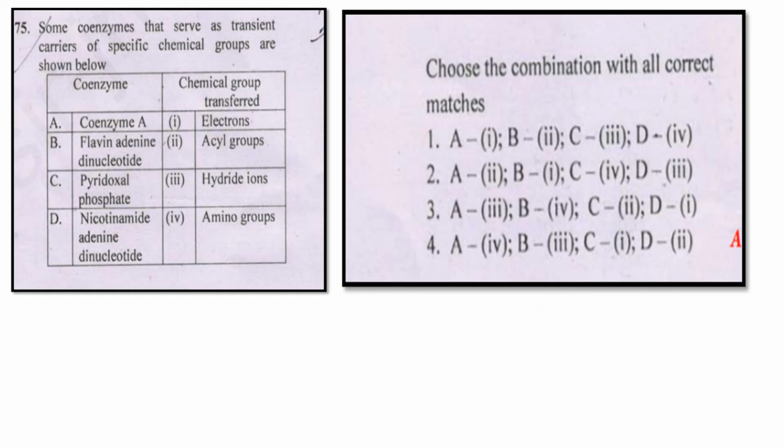So the coenzymes: we already know acyl groups, flavin adenine dinucleotide transfers electrons, pyridoxal phosphate transfers amino groups, and NAD transfers hydride ions. It means A is second, B is the first one. The second option is the answer.